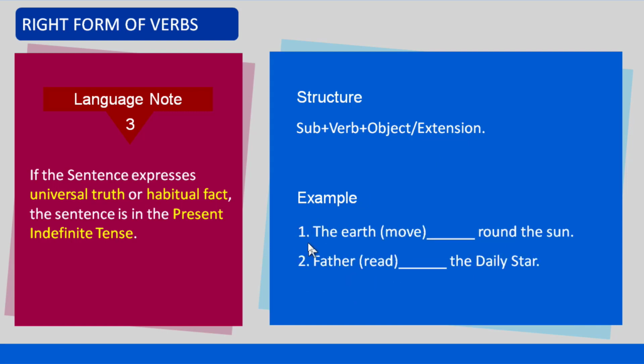Example. Number 1, the earth move round the sun. Number 2, father read the Daily Star. The first example expresses universal truth and the second sentence expresses habitual fact. Therefore, the sentences are in the present indefinite tense. In both of the sentences, the subjects are third person singular number. S is added with both of the verbs.